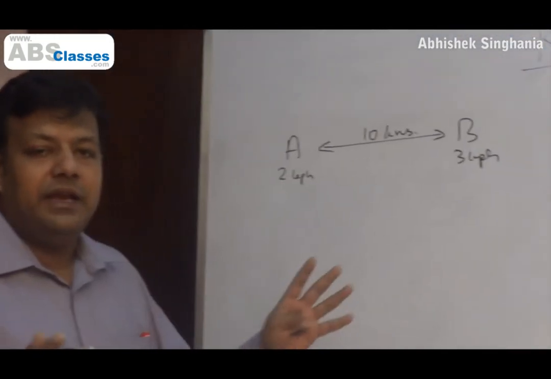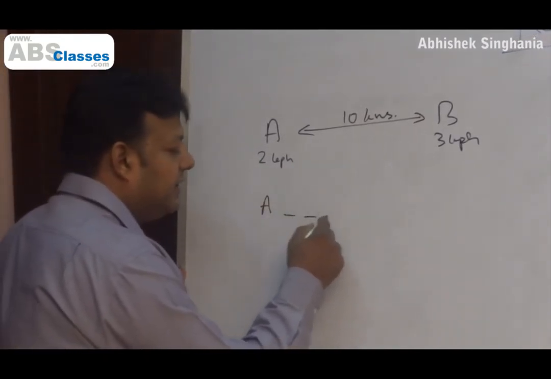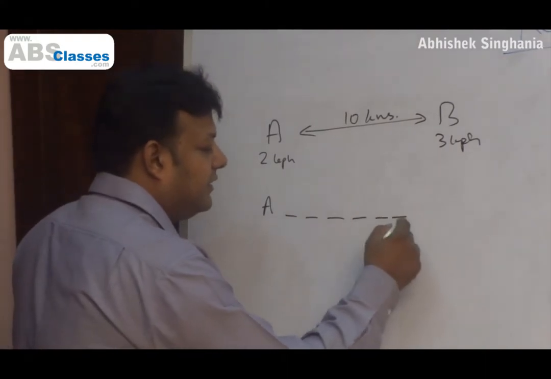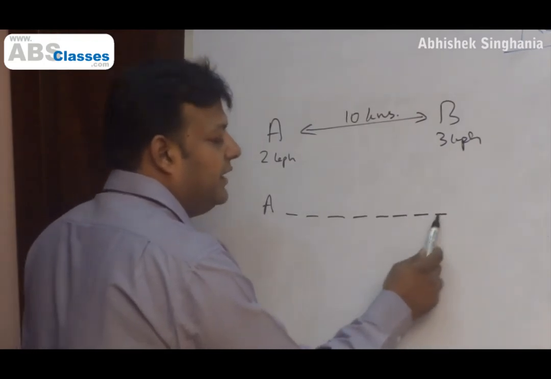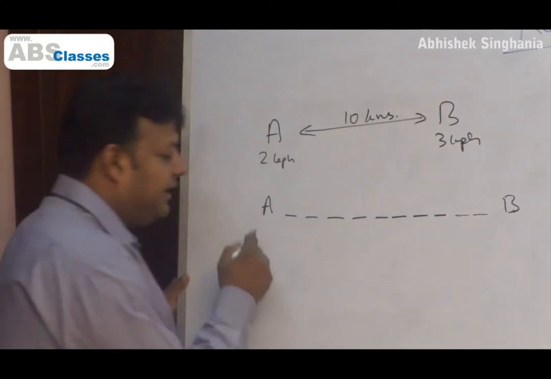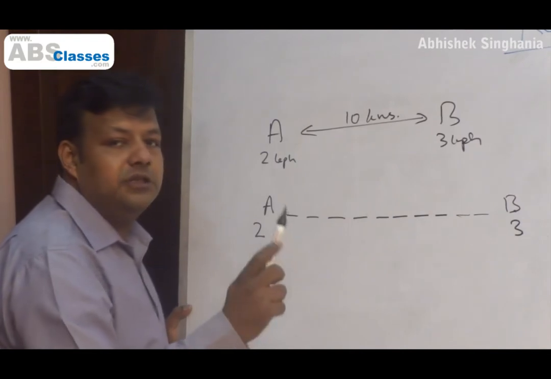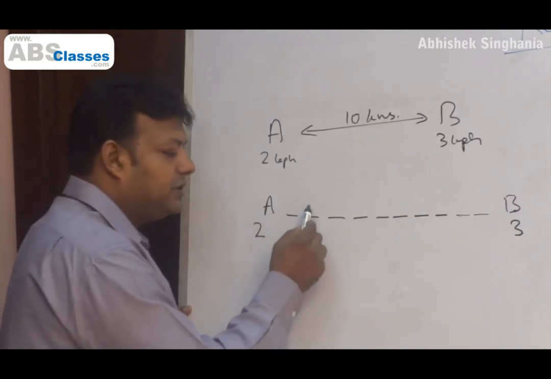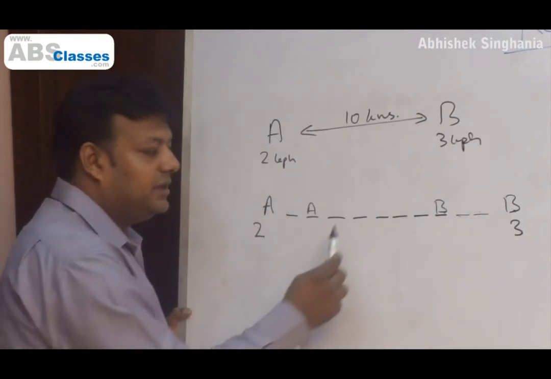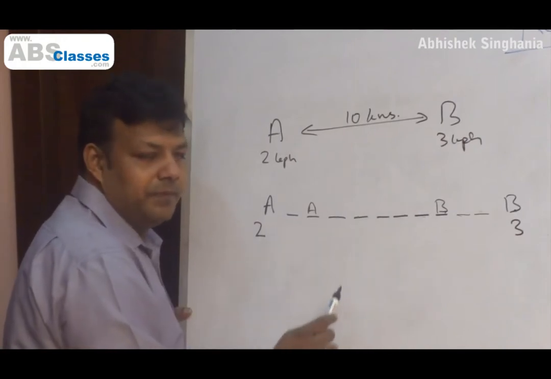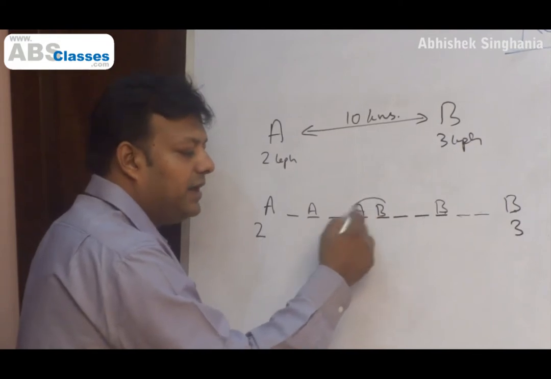But what happens if A and B start walking towards each other? Alright, just think of it. A and B, let's say, are separated by 10 steps. 1, 2, 3, 4, 5, 6, 7, 8, 9, 10. 10 steps, right? A takes 2 steps every minute and B takes 3 steps every minute. What will be the situation after 1 minute? A will take 2 steps, so A will be here. B will take 3 steps, so B will be here. So after 1 minute, the gap between them is only 5 steps. After another minute, A will take 2 more steps, B will take 3 more steps, and they meet.